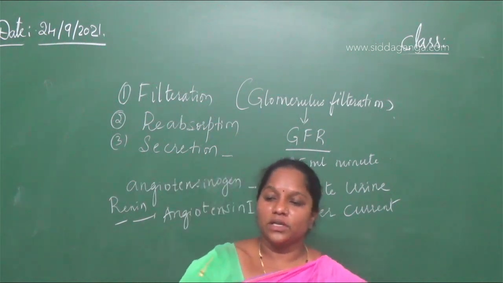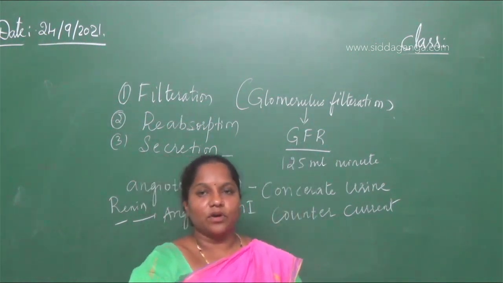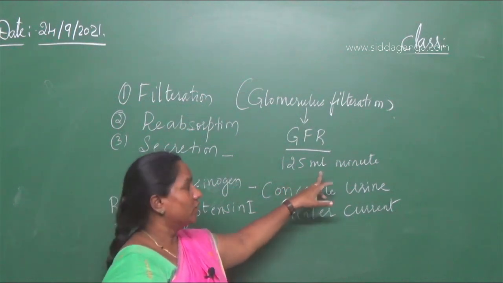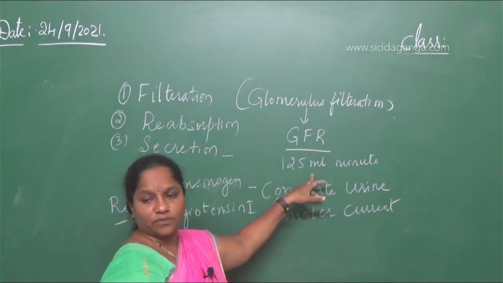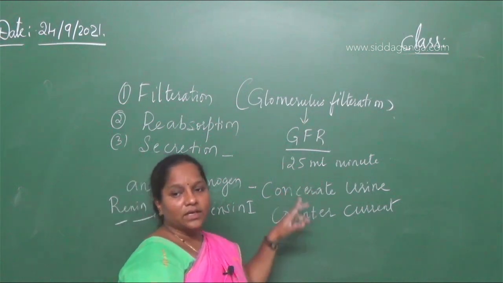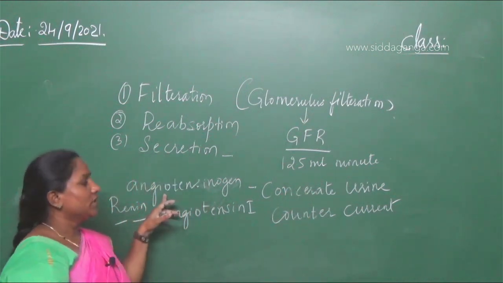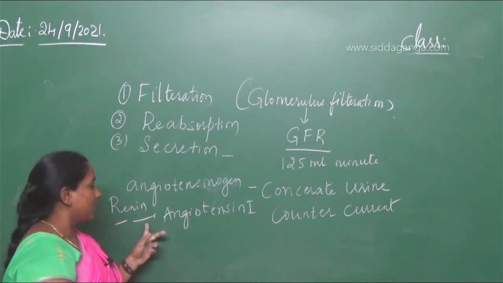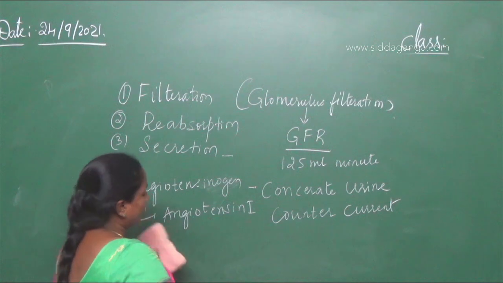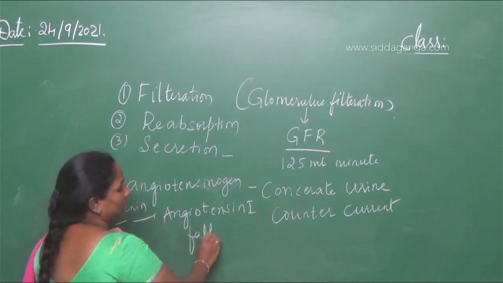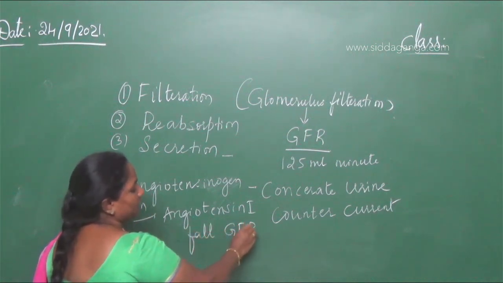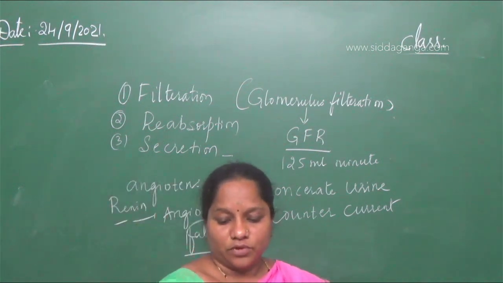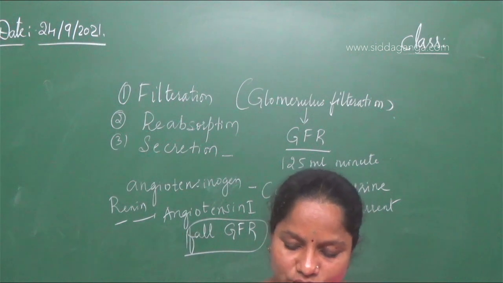If there is a fall in the glomerular filtration rate, since per minute there should be 125 ml of glomerular filtration, suddenly angiotensinogen will convert into angiotensin 1 with the help of an enzyme called renin. If there is a fall in GFR level, this enzyme will activate and convert. Right, next question.